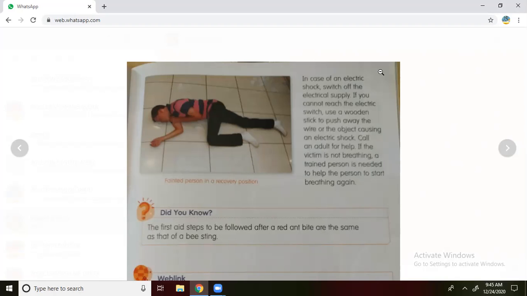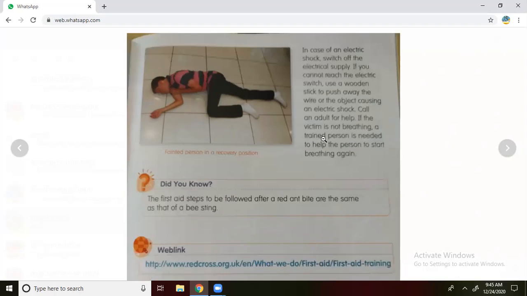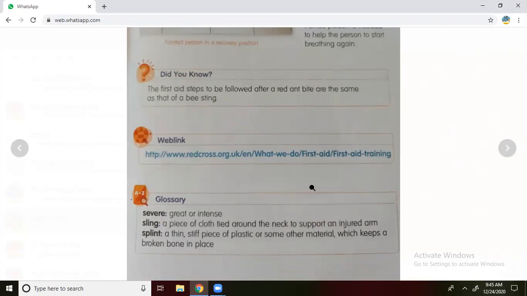Next we are going to see the meanings. Glossary. Severe means great or intense. Severe means very problematic, when the problem is much greater, the situation is very intense, we call it severe. Next, sling and splint, we have already discussed. Sling: a piece of cloth tied around the neck to support an injured arm.